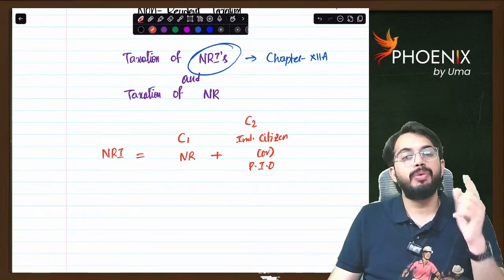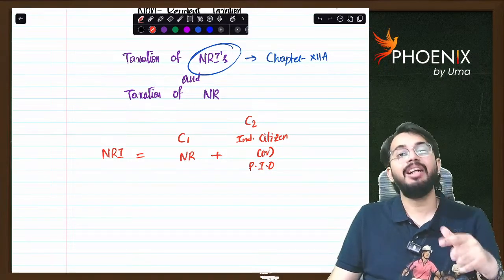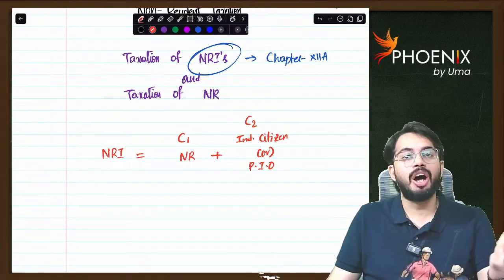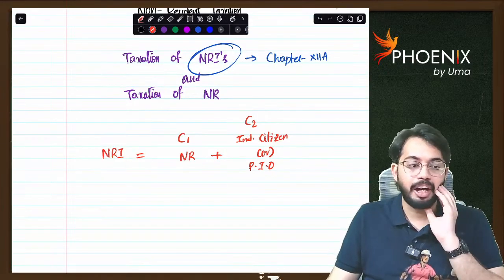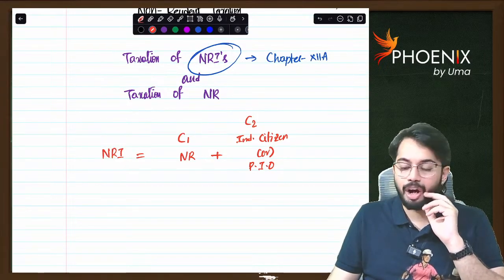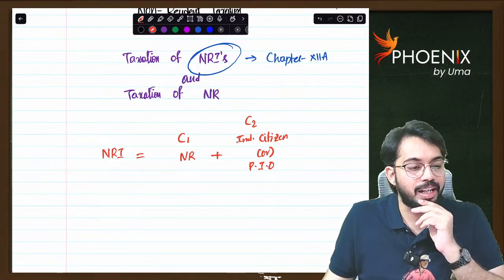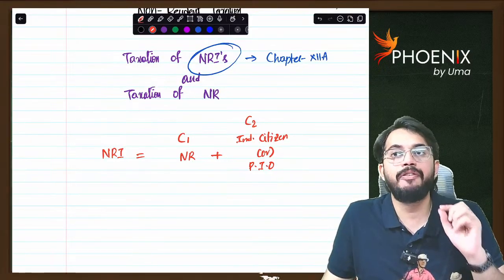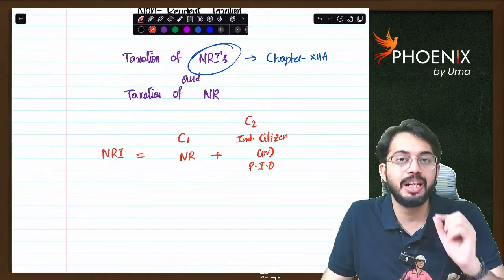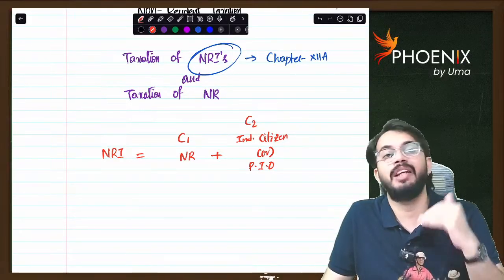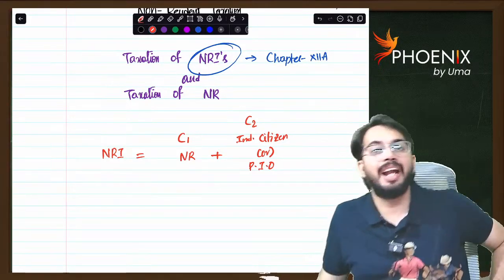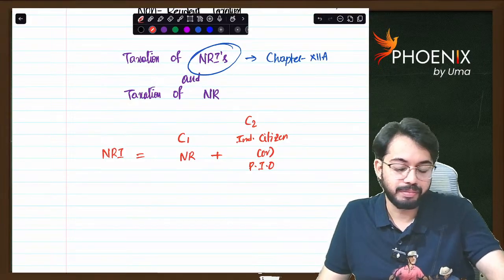Any individual who is non-resident in India and who is an Indian citizen or a person of Indian origin, we call a non-resident Indian. Are you able to understand?